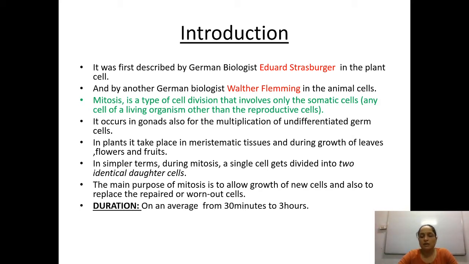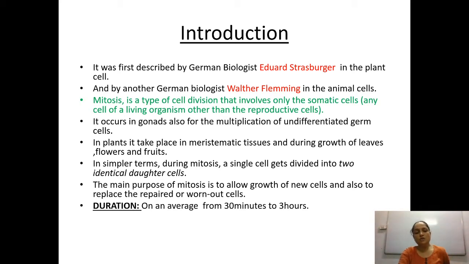Okay, in the remaining body parts like your skin, your internal organs, your external organs, wherever the division is happening, it is mitosis only. In plants, it takes place in meristematic tissue. Meristematic tissue means the tissues which are ever dividing. ठीक है, ऐसे tissues जिनमें हमेशा growth होती रहती है. ठीक है, like during growth of the leaves, flowers and fruits. In simple terms, during mitosis, a single cell gets divided into two identical daughter cells.